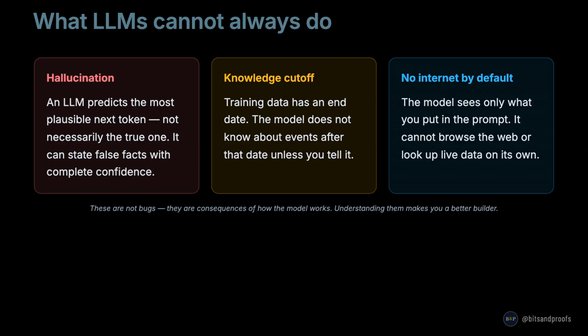Third, no internet by default. The model only sees what you put in the prompt. It cannot browse the web or look up live data on its own. These are not bugs, they are consequences of how the model works. Understanding them is what makes you a better builder.